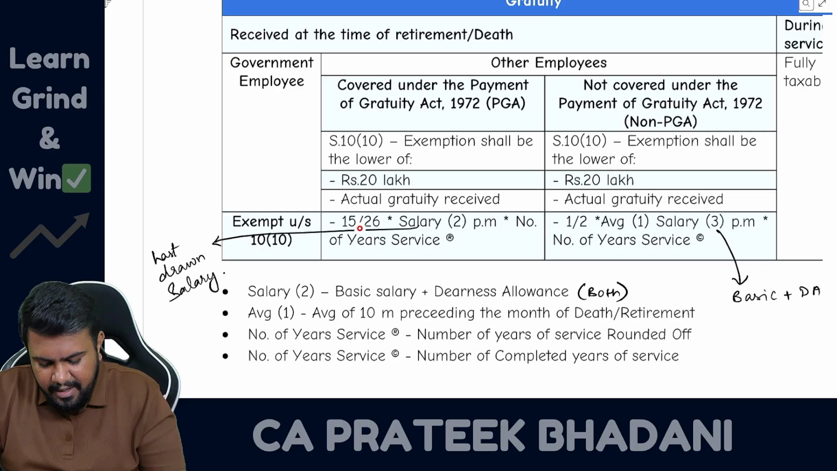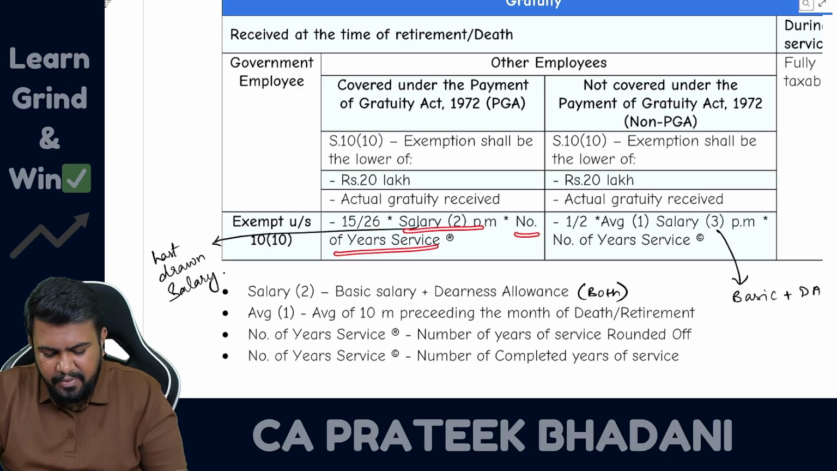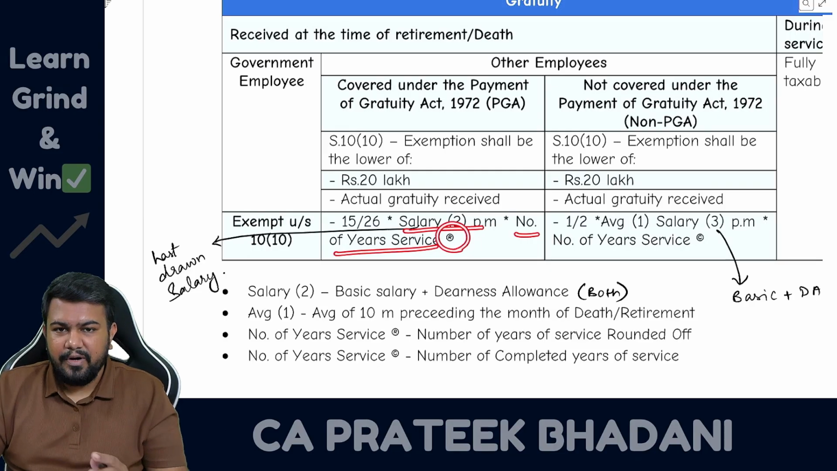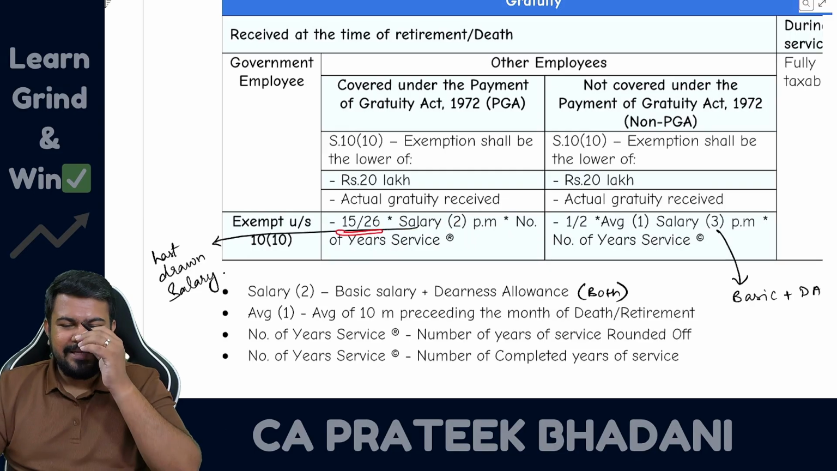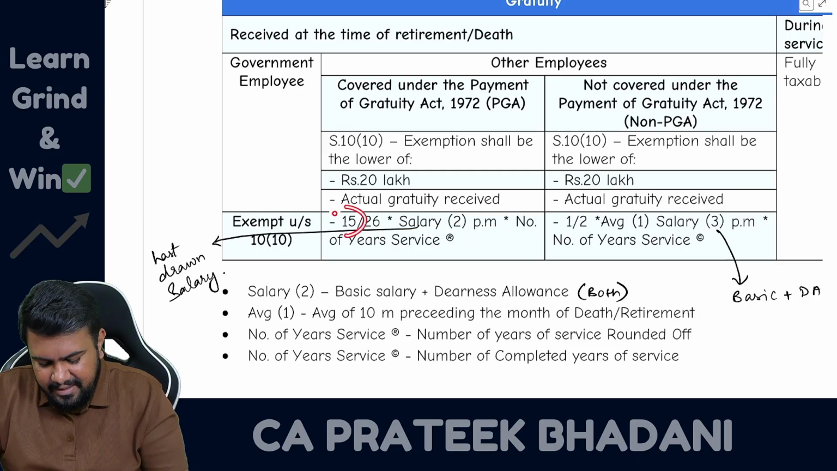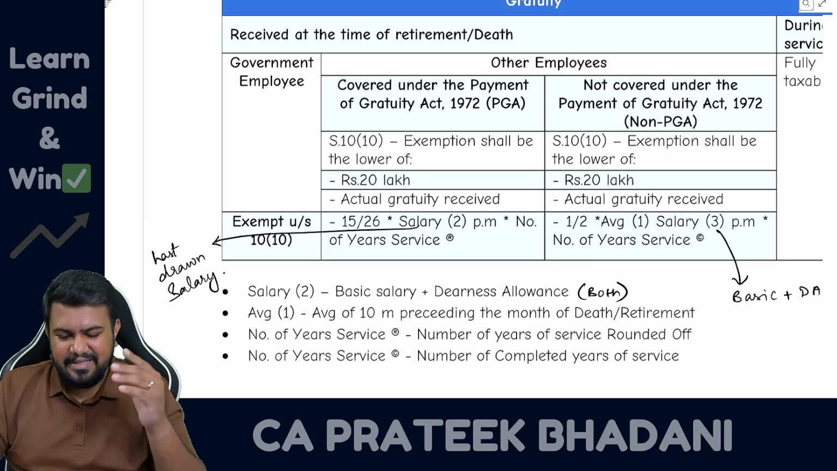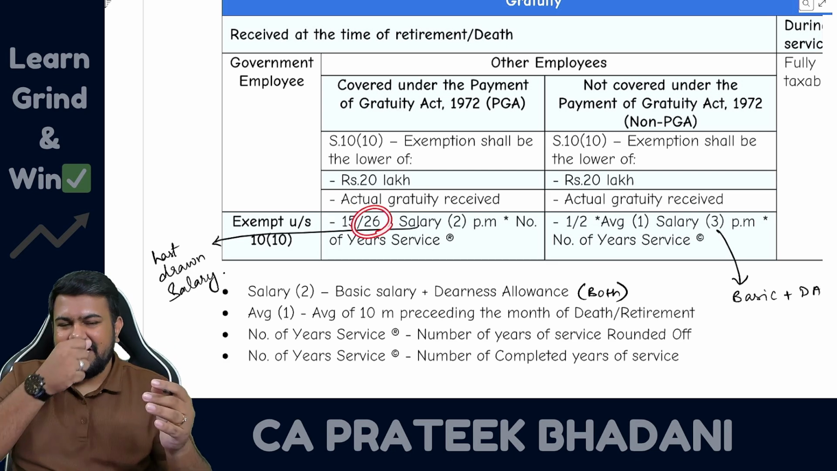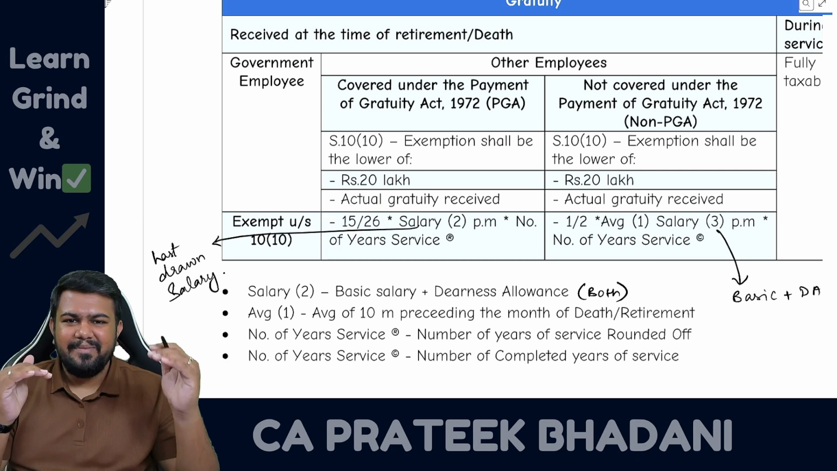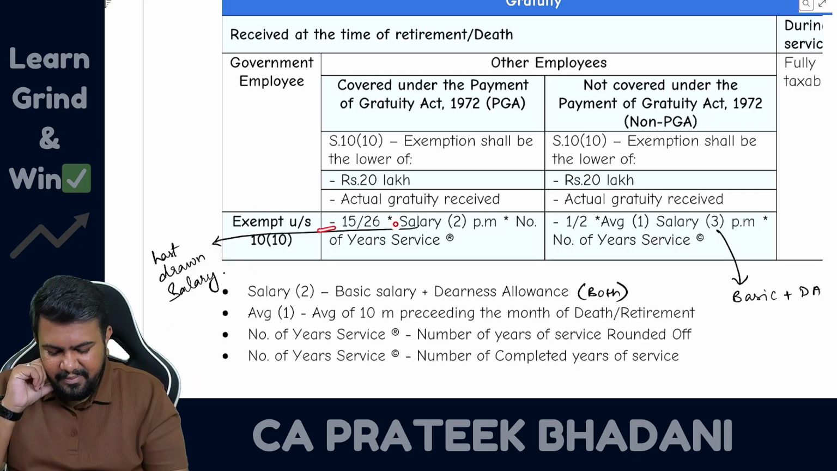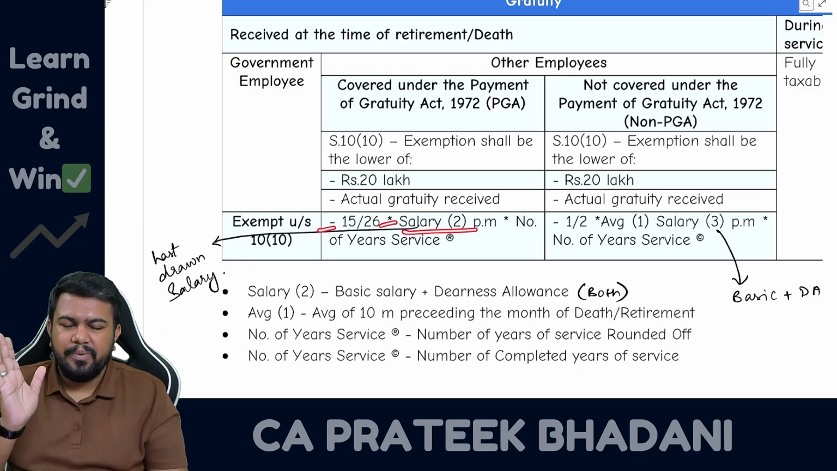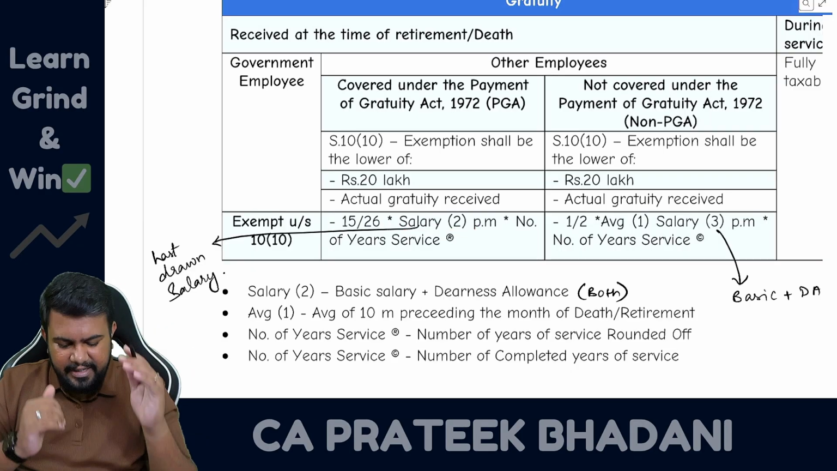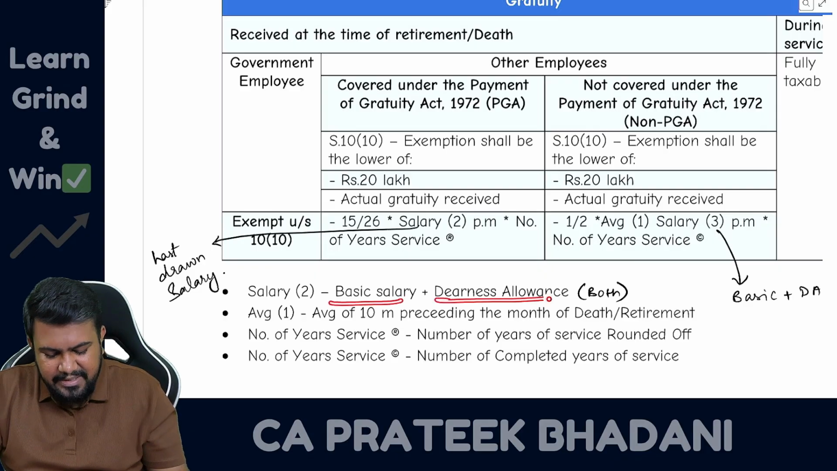What is the formula? 15 divided by 26 into salary 2 per month into number of years of service rounded off. What did I say? 15 divided by 26. Sir, how to remember this? Very easy, right? 15 means 15th of August, Independence Day. 26 means 26th of January, that is Republic Day. So Independence Day by Republic Day you have to do. 15 divided by 26 multiplied by salary 2 per month. What is salary 2? We have already discussed. Salary 2 means basic plus dearness allowance.